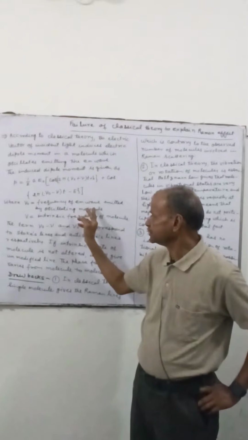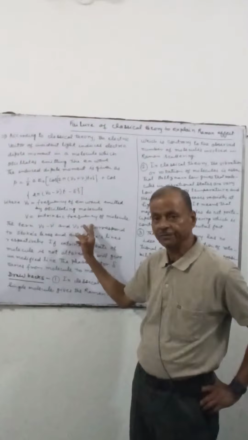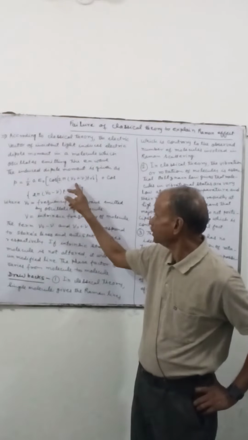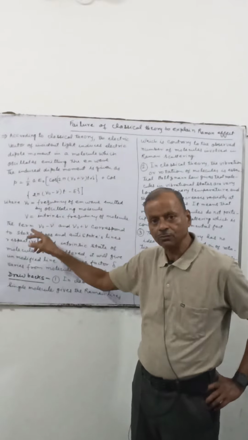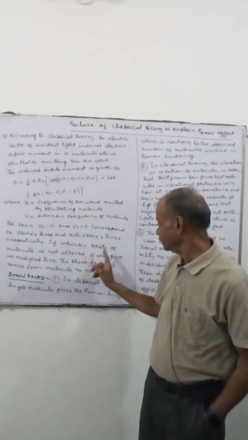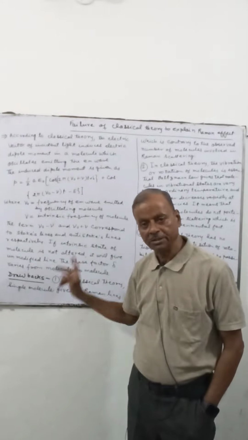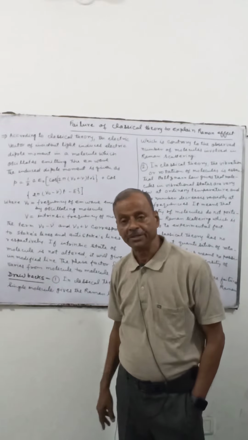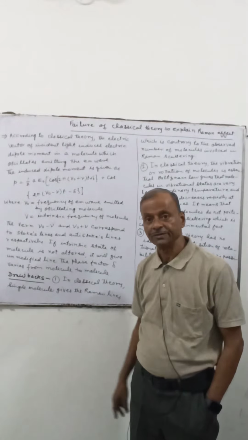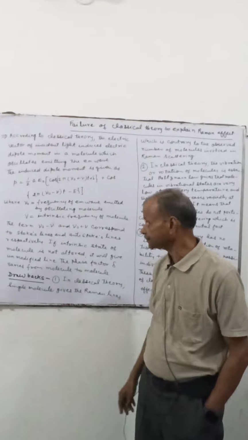Here nu naught is the frequency of the electromagnetic wave emitted by the oscillating molecule, and nu the intrinsic frequency of the molecule. The terms nu naught minus nu and nu naught plus nu correspond to the Stokes and anti-Stokes lines. If the intrinsic state of the molecule is not altered by the incident electromagnetic wave, then the scattered light will have the same frequency as that of the incident. So that gives the unmodified line.